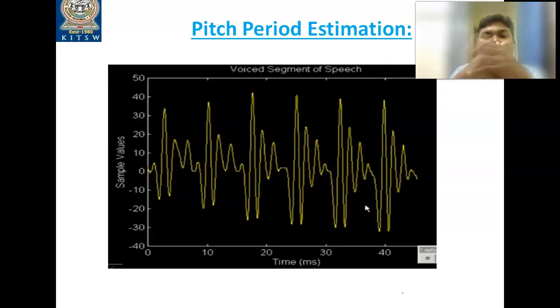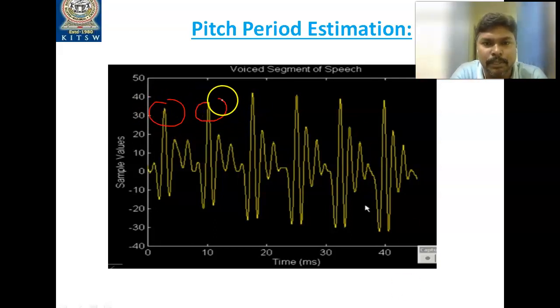So this is the voiced segment of the speech. As an example, for any speech signal you consider, this is the speech signal you'll have. These are the peaks: peak 1, peak 2, peak 3, and like that. But what is the pitch period? This is nothing but your pitch period, P. We are interested in calculating this distance, the distance between this peak and this peak, and here also the same, the distance between this peak and this peak.